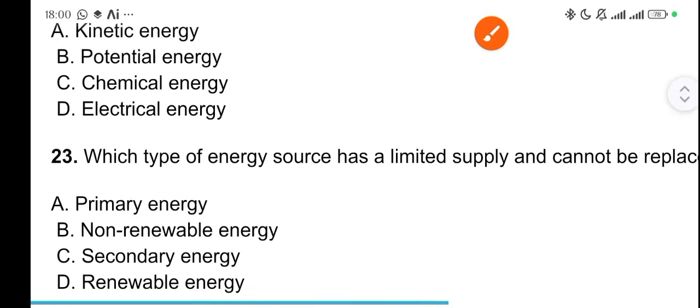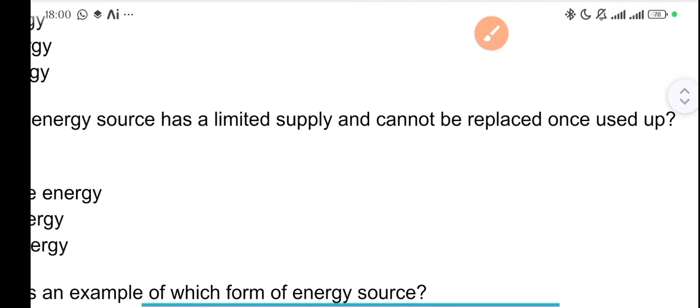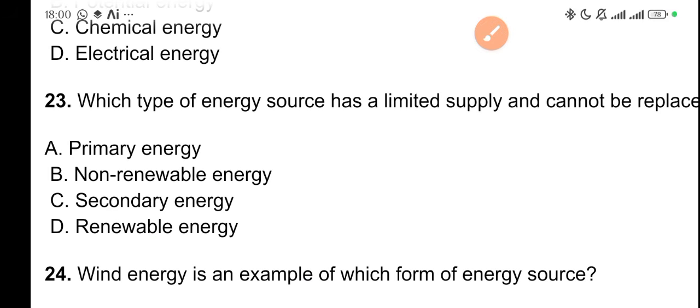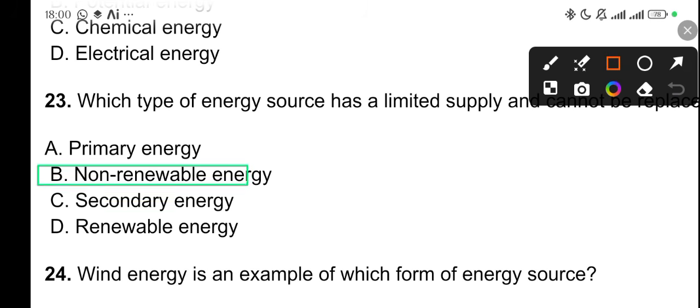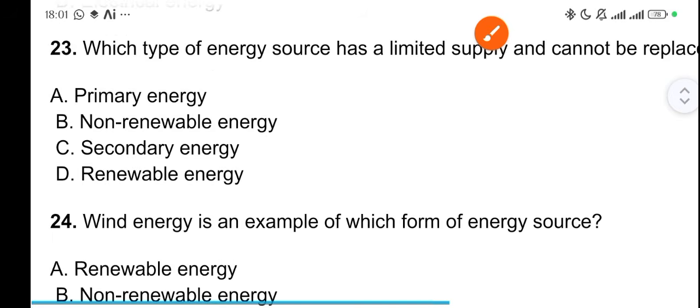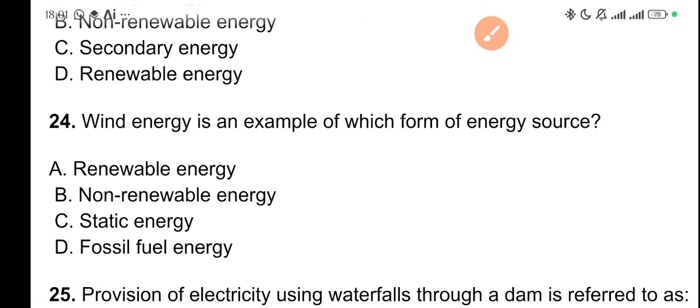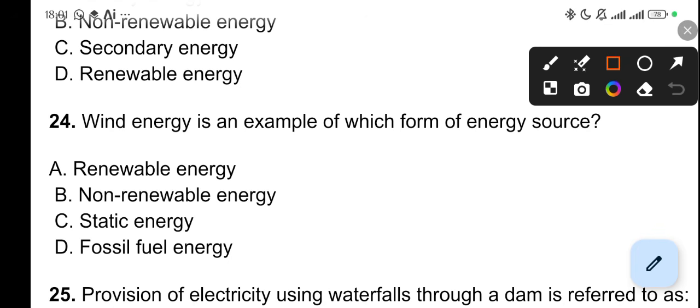Kinetic energy. 23. Which type of energy source has a limited supply and cannot be replaced once used up? Limited supply, of course, non-renewable energy. Once they are used up, that's the end. They can't be renewed, they can't be regenerated, they can't be charged again. But renewable ones have unlimited supply, because once they go down, you can get them again. It can be recharged, it can be restored. Right? So wind energy is an example of dash. Have you ever had any case where wind has finished? No. So wind is an example of renewable energy. If something is powered by wind and it stops today, we're not going to be afraid that there's no longer wind on earth. It's not possible, because wind continues. All right, it can be renewed.